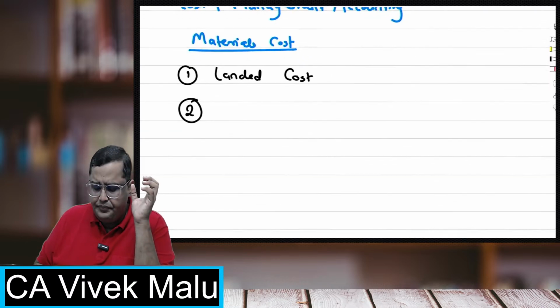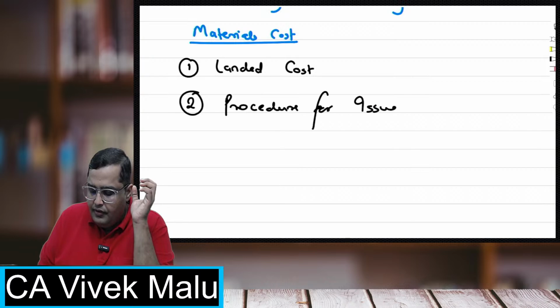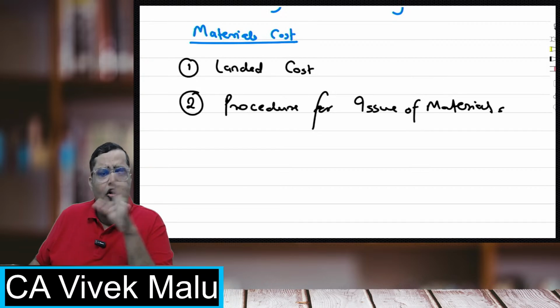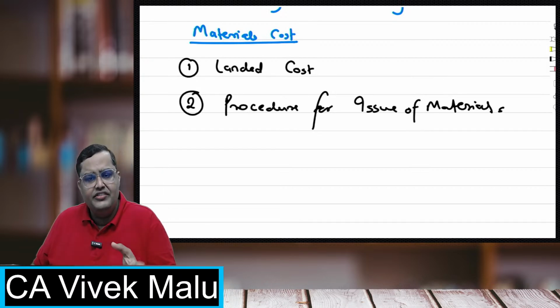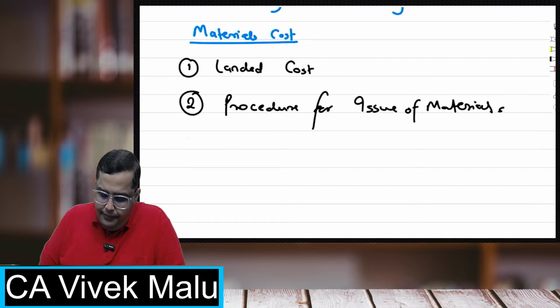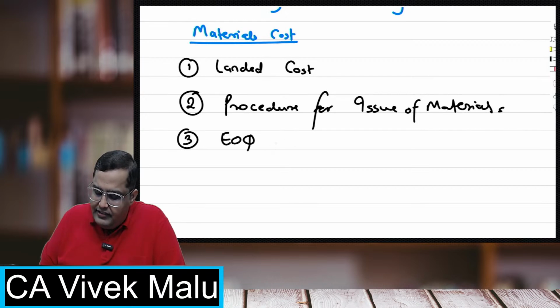In the second thing, we'll be studying the entire procedure for issue of materials, in which we'll be seeing various instruments like a bill of materials, material requisition note, purchase requisition note, and all that. Then in this chapter, we'll be studying a very important concept, that is EOQ, economic order quantity, how much quantity we have to order.